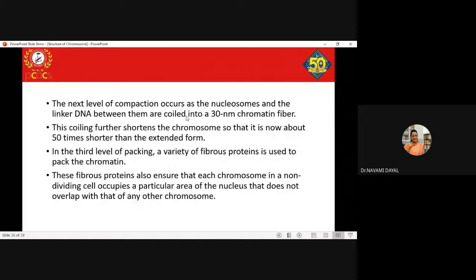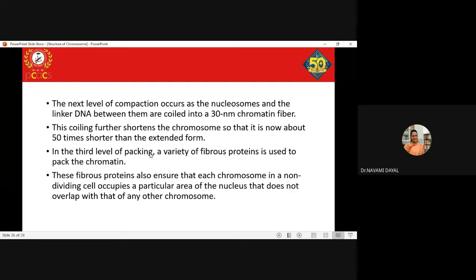The next level of compaction occurs as the nucleosomes and the linker DNA between them are further coiled into a 30 nanometer chromatin fiber. So the linker DNA and the nucleosome further get compacted to form a 30 nanometer chromatin fiber.